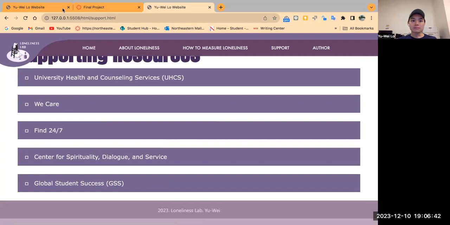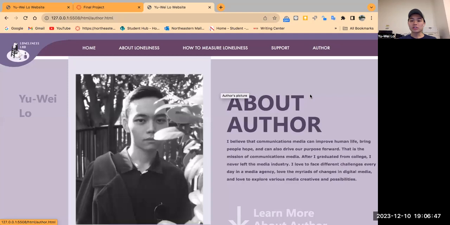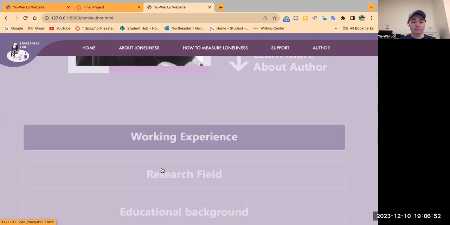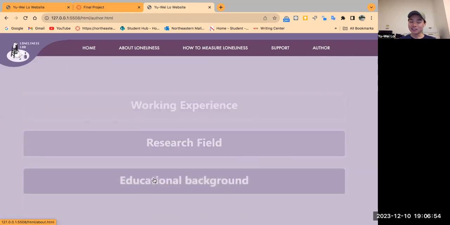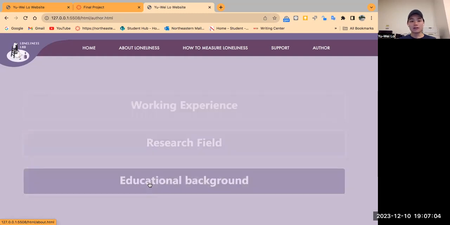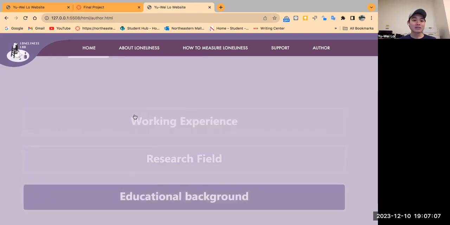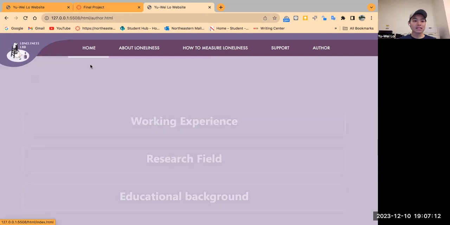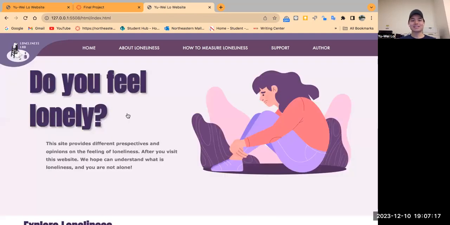The last page is my order page. In here, I use one transition: if my mouse hovers over these boxes, it changes the color. I think it's very graceful, very subtle. Something I love is the color in this website, because I tried to make every color very similar. Oh, by the way, if I click this logo, it goes back to the homepage. Yes, clear.